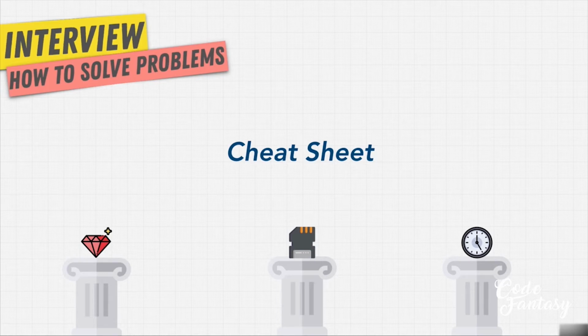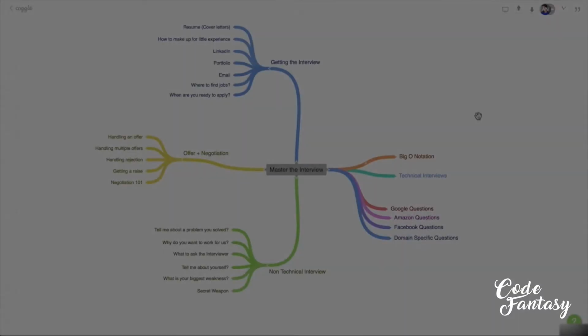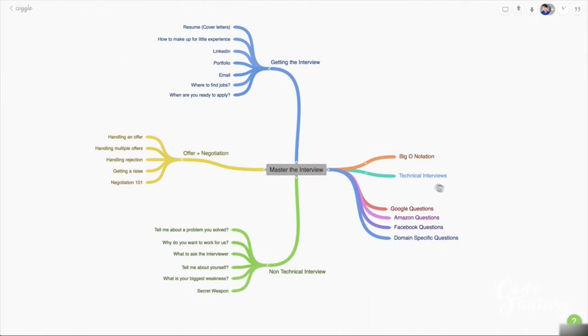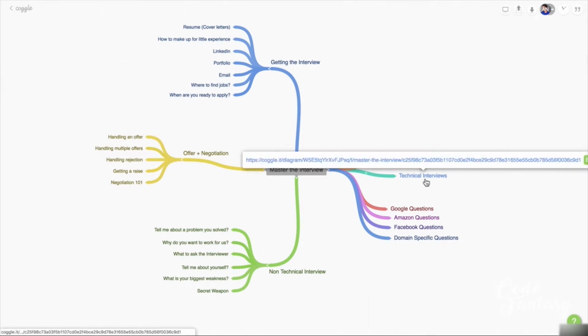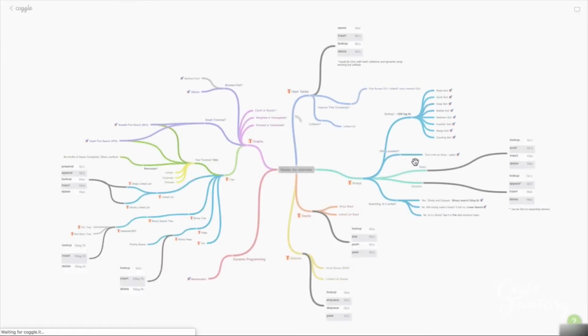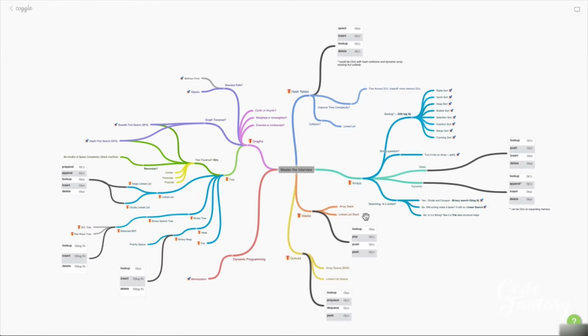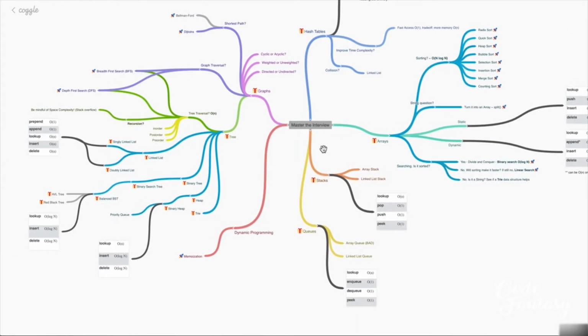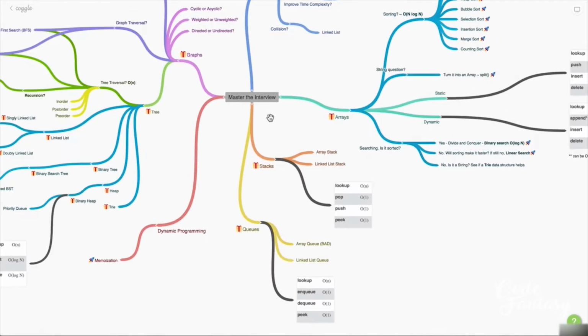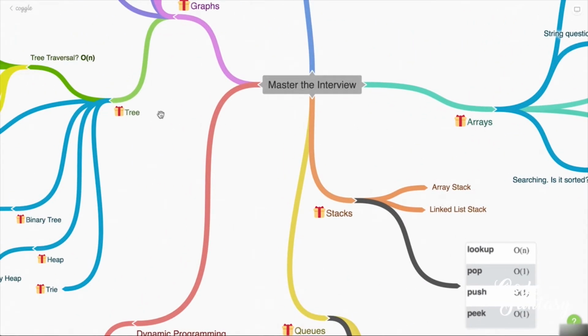If we go back to our outline of the course, we're now getting into the technical interview section. And when I click over here, it's going to look overwhelming at first. And we're going to go over this diagram so it all makes sense. We're going to talk about different data structures that we have. Let's zoom in a bit here. You can see we're going to talk about arrays, trees, stacks, and graphs, and a lot more.